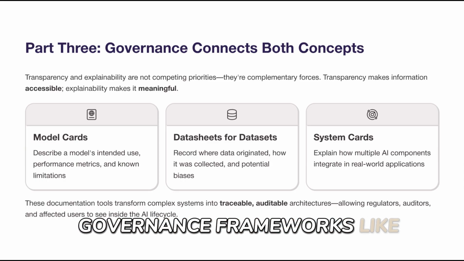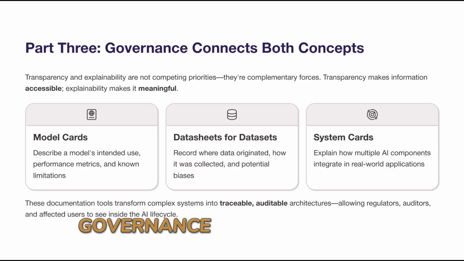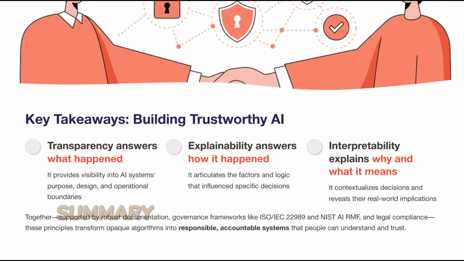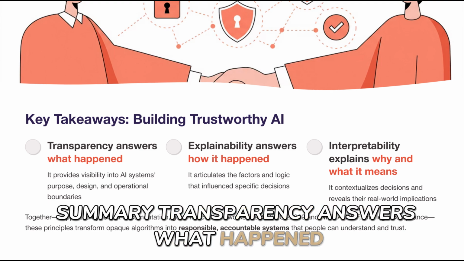Governance frameworks like ISO 22989 and the NIST AI Risk Management Framework emphasize meaningful transparency, sharing the right information with the right audience at the right level of detail. Summary: transparency answers what happened.